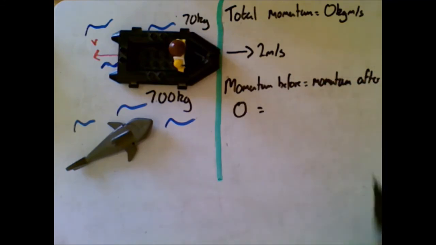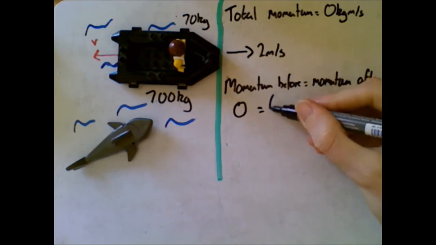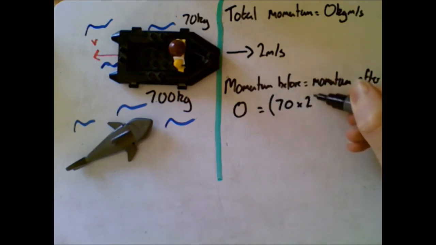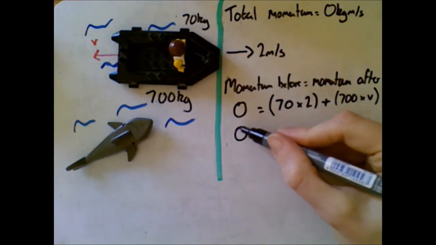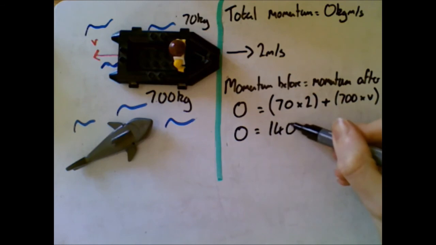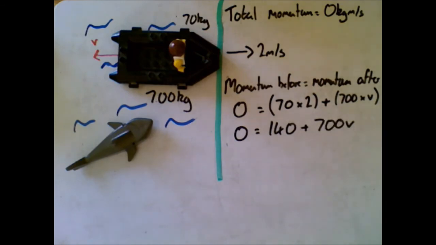Equals momentum after. So let's work out Mr. Braxton's momentum first of all, just like we did a minute ago. We've got 70 times 2, plus, I want the total momentum, so plus the boat's momentum, which is going to be 700 times v, which is the velocity the boat is moving at. So let's just sort out these brackets. So 0 equals 70 times 2 is 140, plus 700 times v.